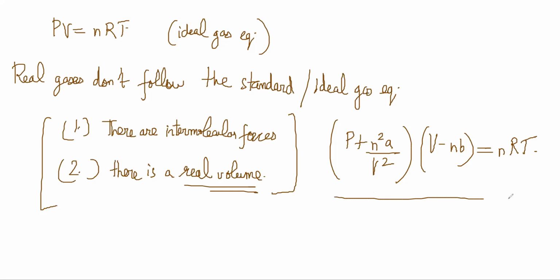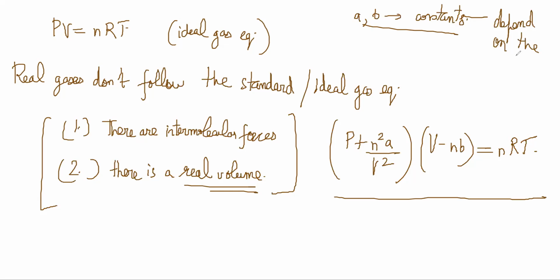So instead of having P and V, I am going to have P plus something and V minus something. Here a and b are constants that depend on the particular gas. Now this equation is followed by all real gases.